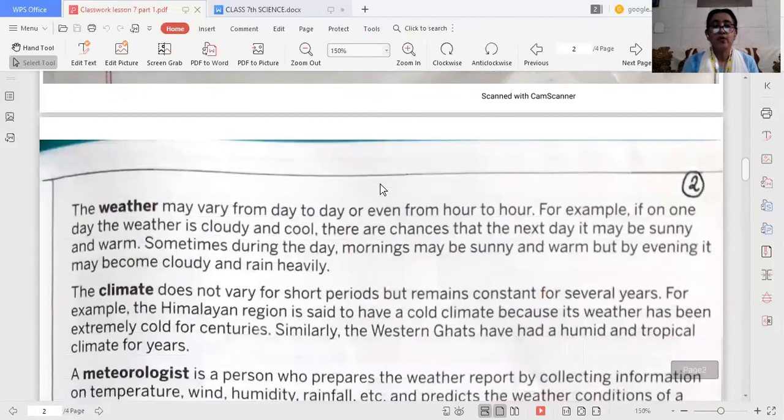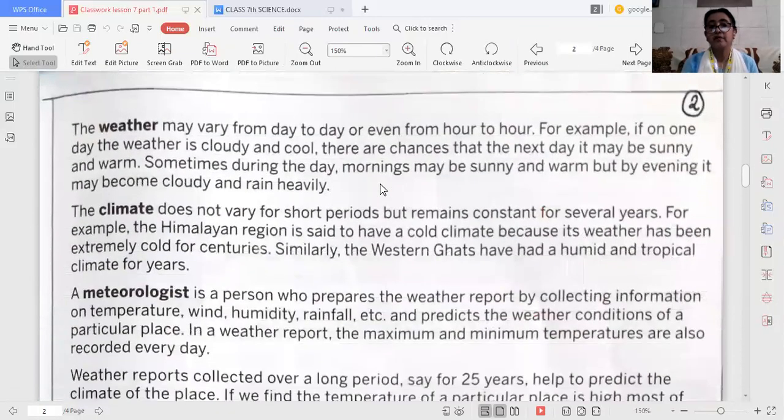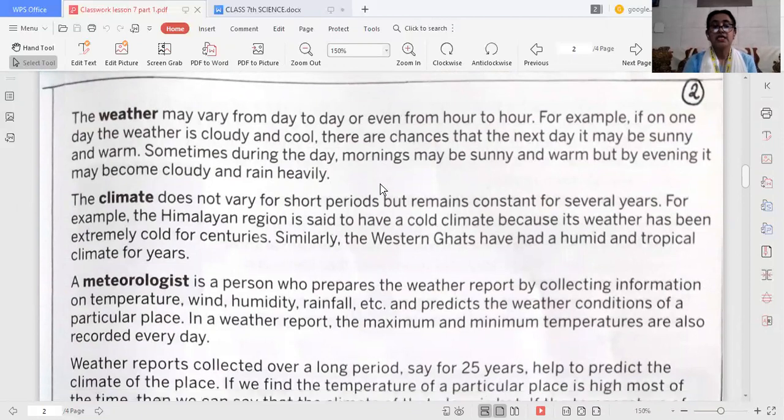Now, weather can vary from day to day, even from hour to hour, right? But the climate does not vary for a short period of time. It remains constant for several years, like the example of the Thar Desert we have discussed. It is the same with the Himalayan region. It is said to have a cold climate because its weather has been extremely cold for centuries.